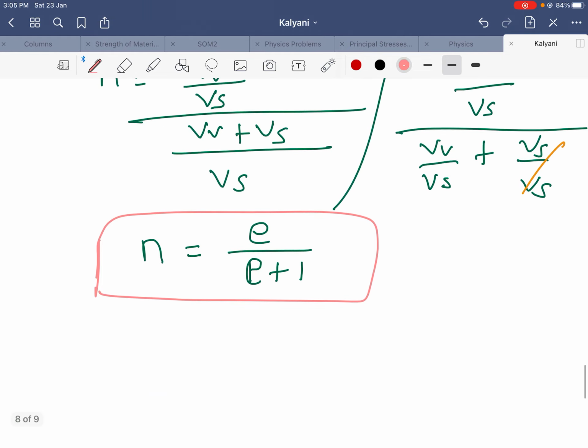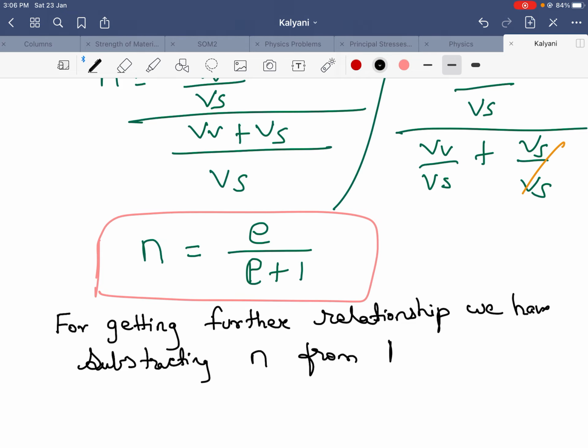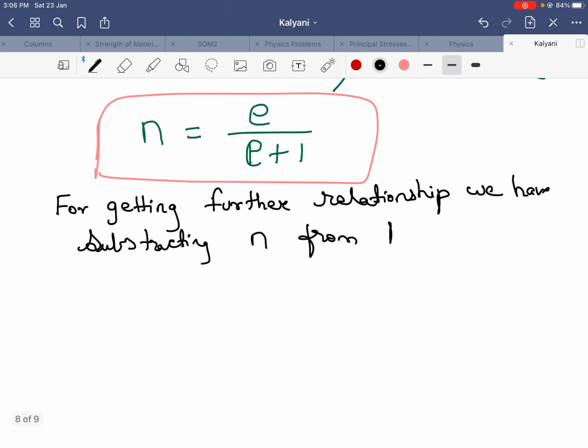Now for getting a further relationship, we have subtracting n from 1, which means 1 minus n is equal to 1 minus e by e plus 1.